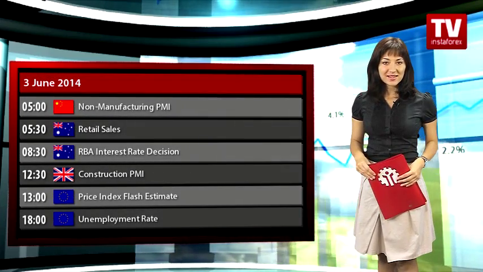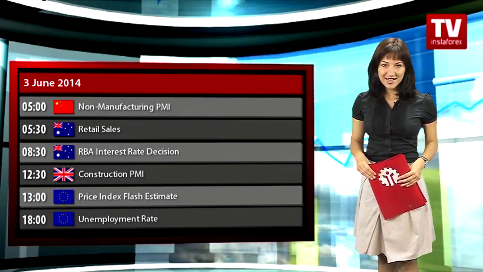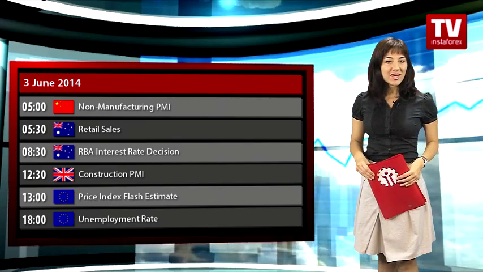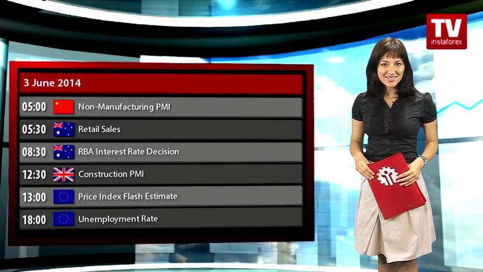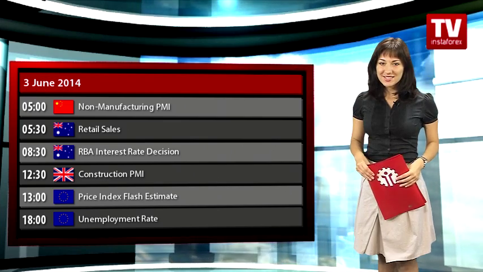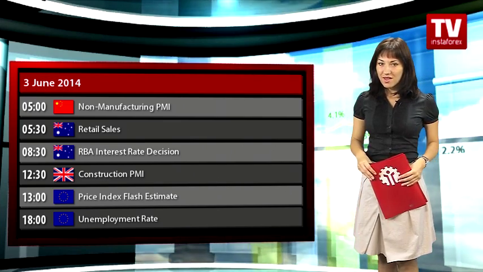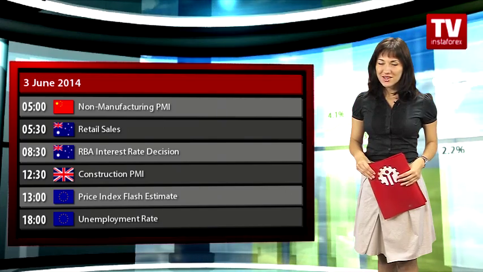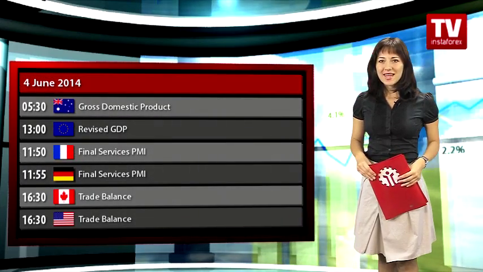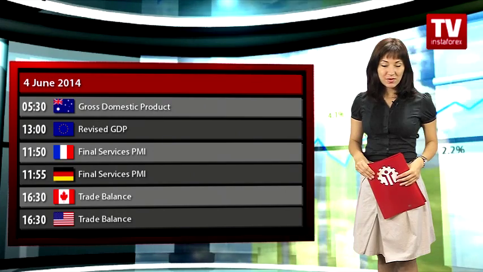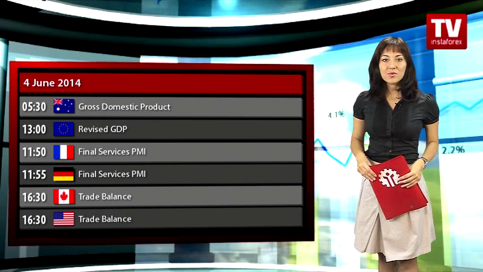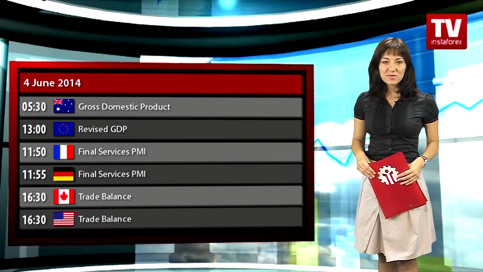On Tuesday, Australia is to publish its retail sales data. In addition, the RBA will announce its interest rate decision. And in Great Britain, construction PMI numbers will be out, while in the euro area there will be consumer price index flash estimate. On Wednesday, Australian GDP statistics will be disclosed, and the Eurozone will provide its final services PMI